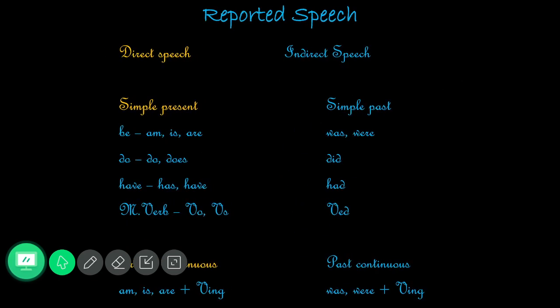And next, here we have the detail about auxiliaries. Here I have given simple present and present continuous alone. The remaining things we know, we can easily write. Simple present, the be form verbs, what are they, my dear? Am, is, are, do, does, has, or have. In past form, be form verbs: was, were, did, had. And the main verb we change from present form into past form. Present continuous, we know that am, is, are, verb plus ing, we change into past continuous, which means was or were, verb plus ing.